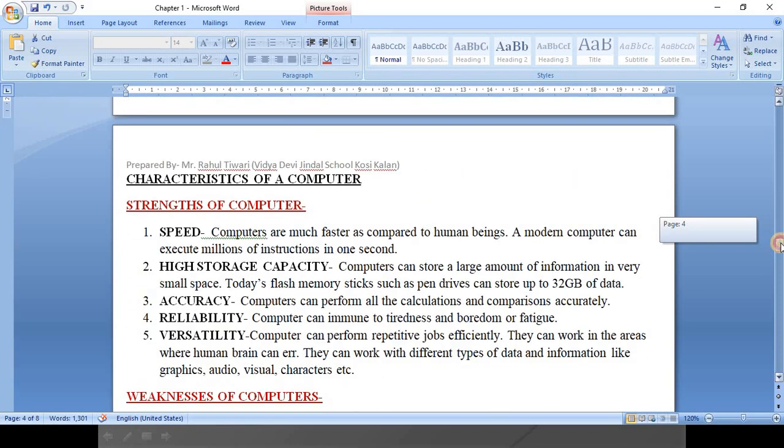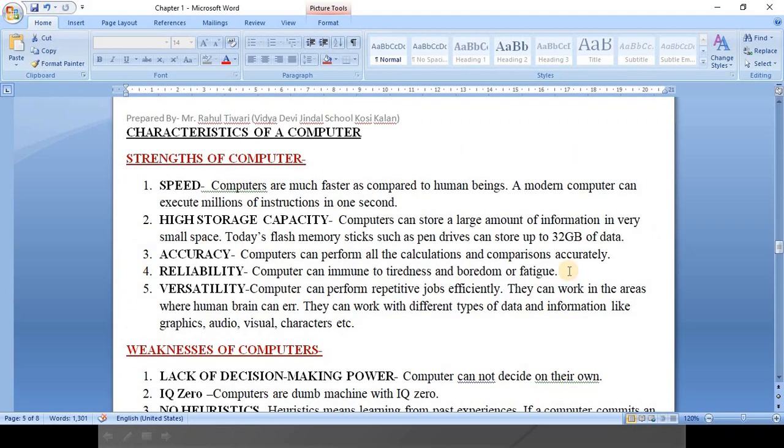our next topic is characteristics of a computer. As we all know, we prefer computers because of their speed. Computers are much faster as compared to human beings. A modern computer can execute millions of instructions in 1 second. Understood? High storage capacity: at present our hard disks are coming in terabytes, 1 terabyte, 2 terabyte, like that.